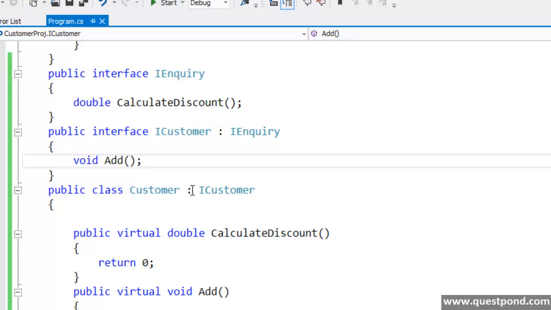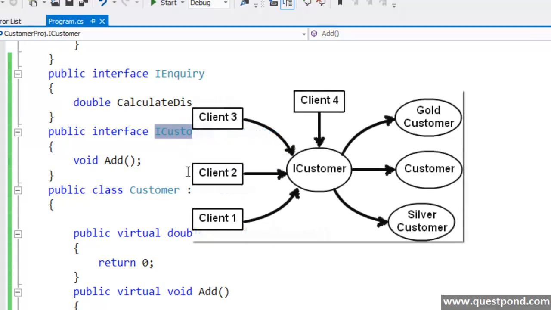So you can see here, for example, let's say your customer classes, that is customer, gold customer and silver customer, are consumed by, let's say, thousands of clients. Let's say your customer class has become a super hit and is used by thousands of clients. They are creating the customer objects, invoking the add method, calling calculate discount, etc. And all of these clients are using iCustomer to reference your customer classes. So at the back end, yes, you can have customer, gold customer and silver customer, but your clients are using iCustomer so that there is decoupling.